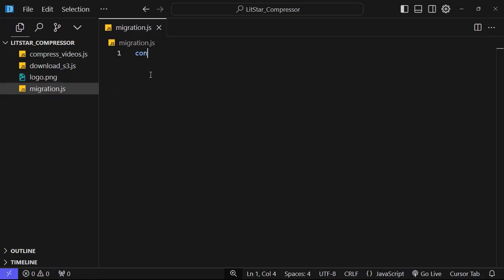Now here we need to require the AWS SDK. After this, we need to create the credentials of our account. For that, we will write const account1 equals to an object.